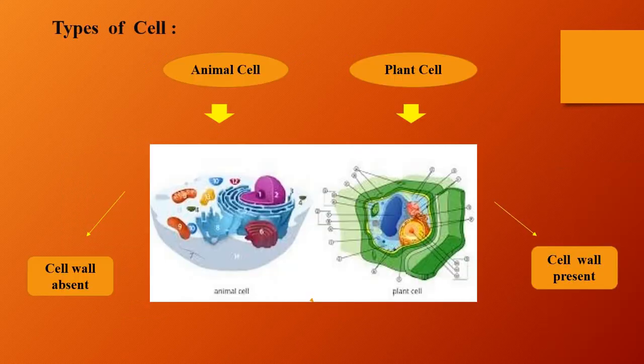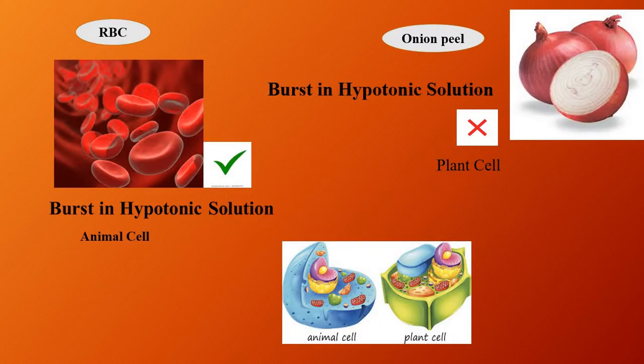Now, the next slide is types of cell. There are two types of cells, animal cell and plant cell. As we discussed, the cell wall is present only in plant cell. Very important questions. Many a time you have questions like this: you have onion peel and RBC.